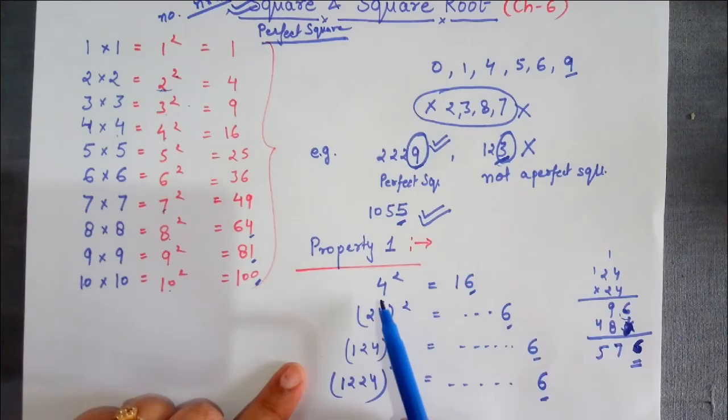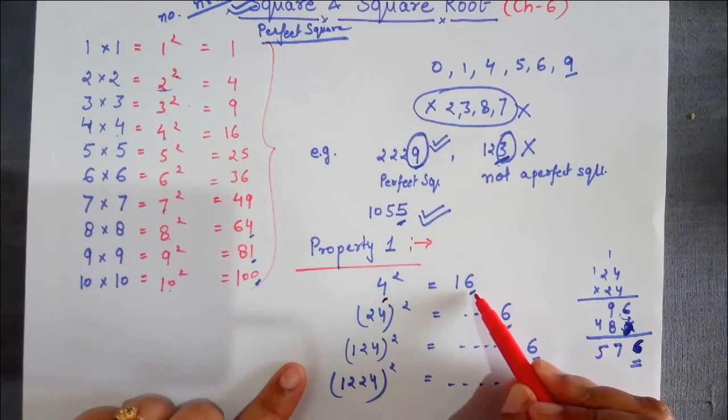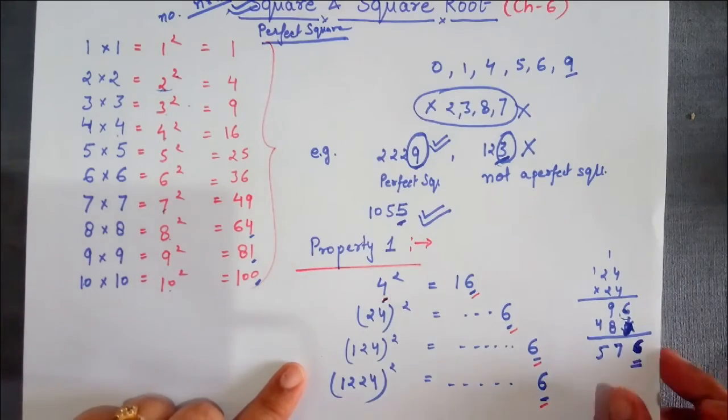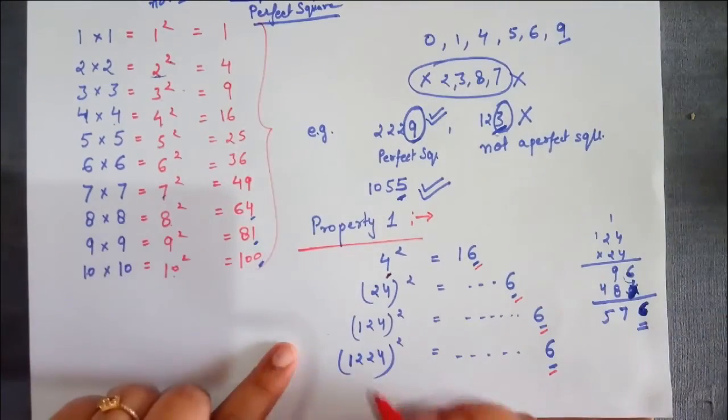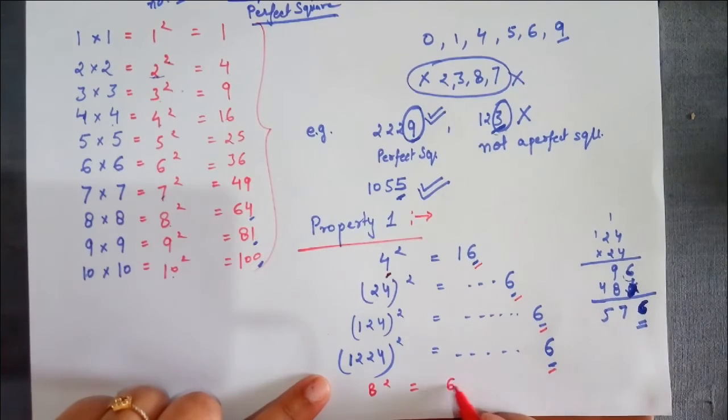So we can say by observing only the unit place number, if it is 4, then the square of this number will always end with 6. You can take any example. Take the number 8. 8 square is equal to 64.